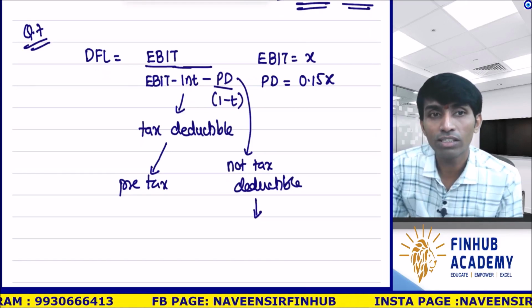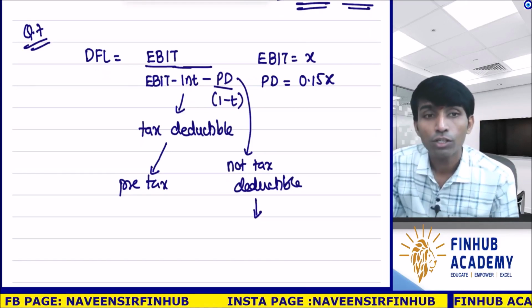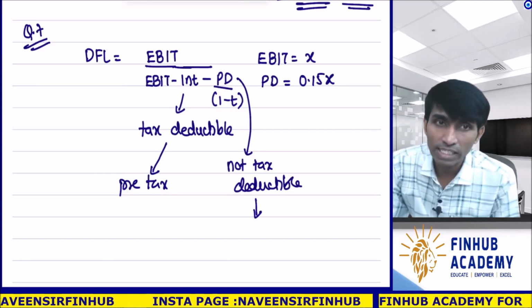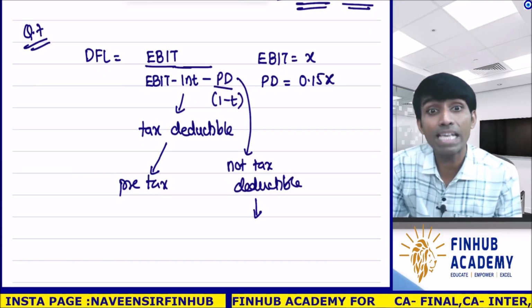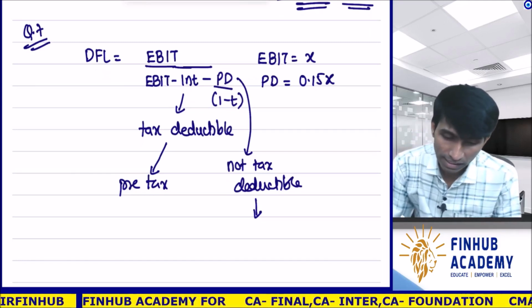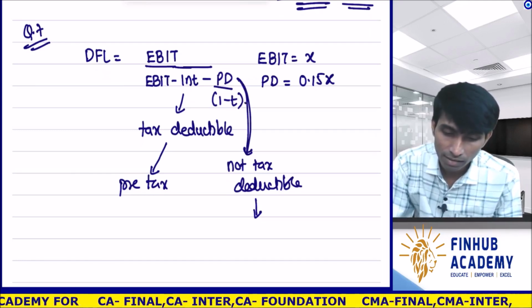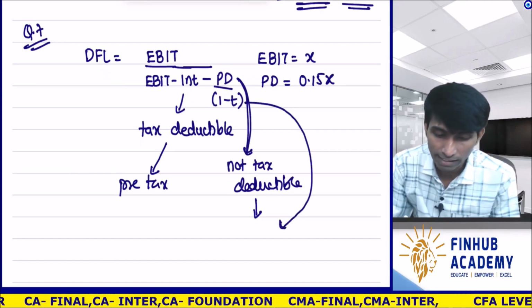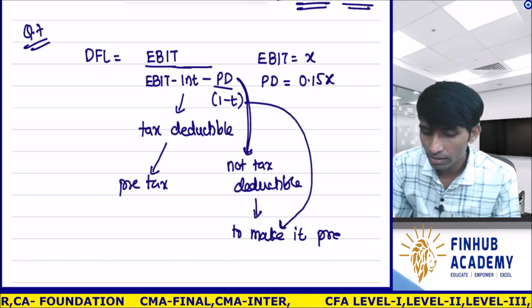Preference dividend is after tax. Now you pay after tax, correct? After tax you pay. So interest is already before tax. Preference dividend is after tax. So they are not at the same level. So to make it at the same level, we take this and divide it by 1 minus t. Why? To make it pre-tax.